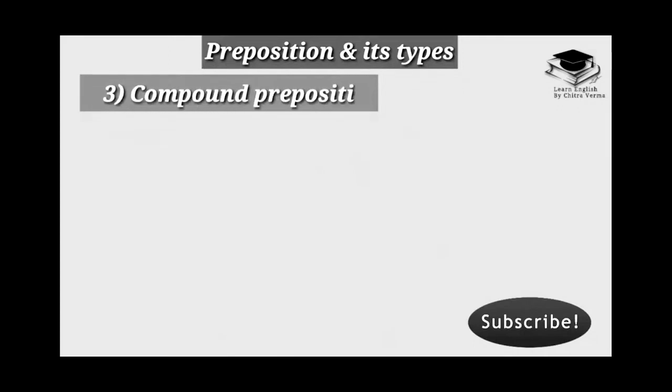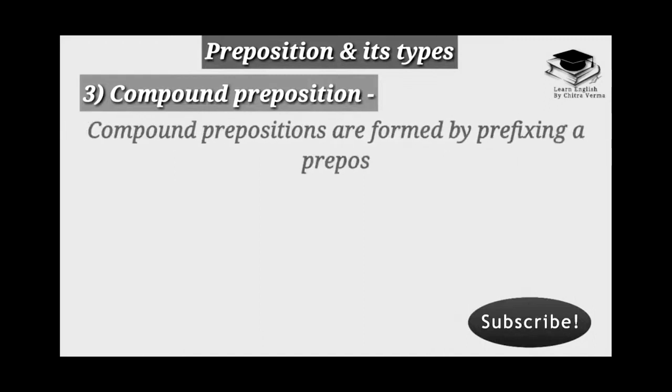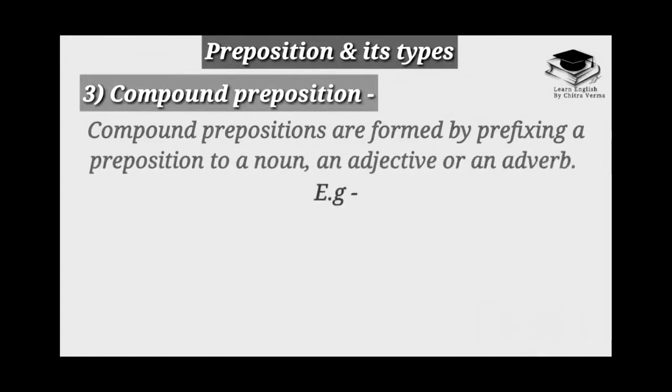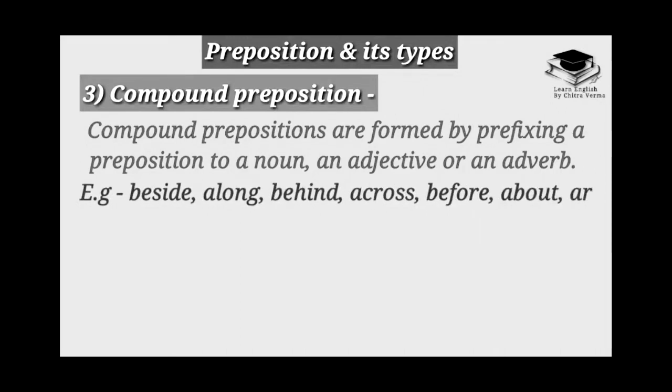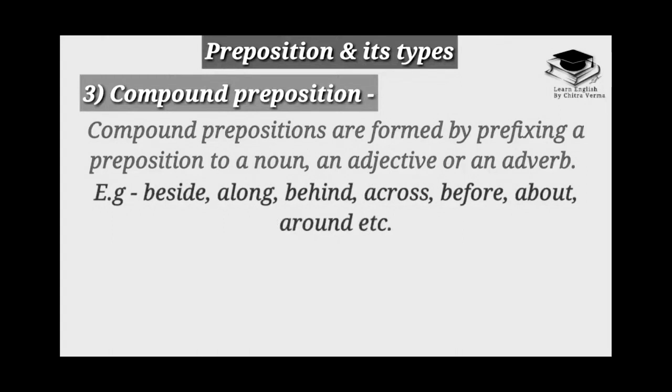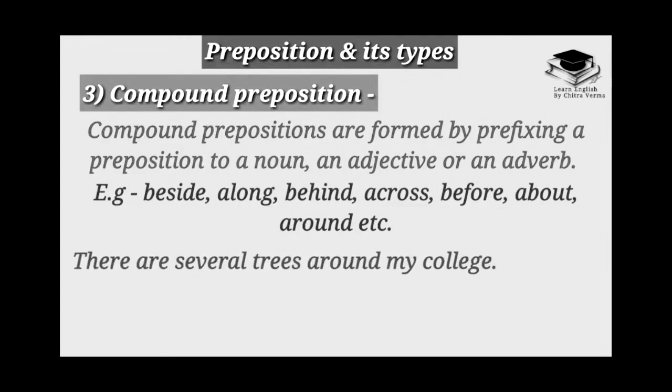Third one is compound preposition. Compound prepositions are formed by prefixing a preposition to a noun, an adjective, or an adverb, such as beside, along, behind, across, before, about, around, etc. There are several trees around my college.